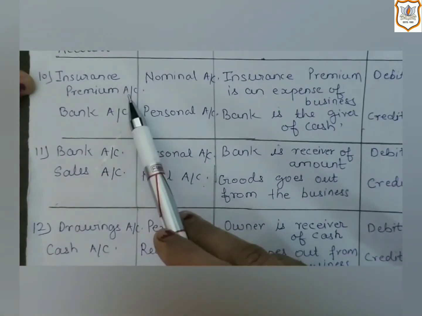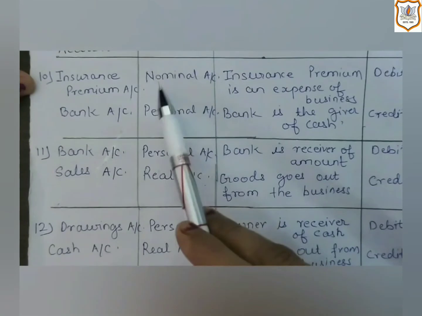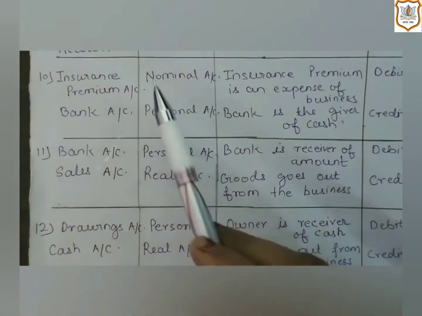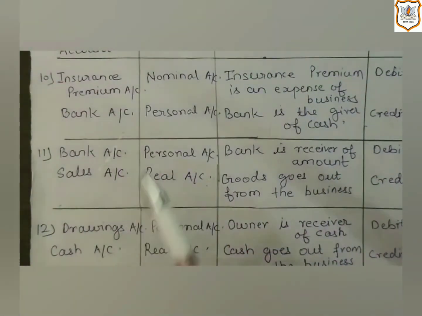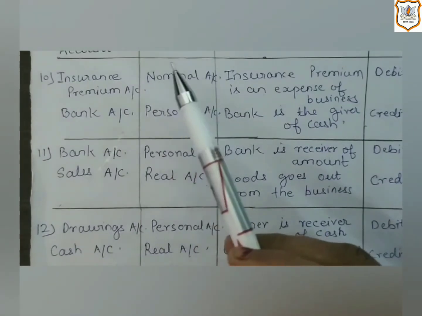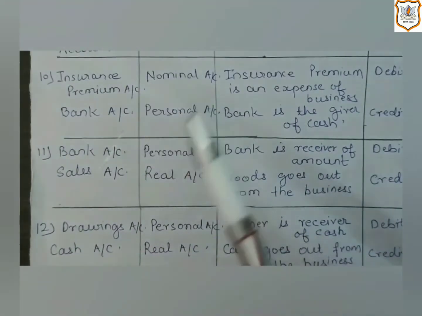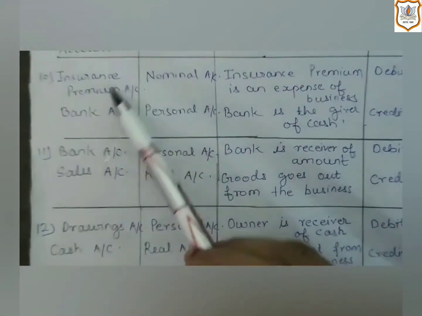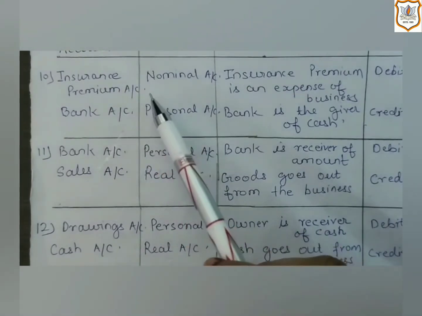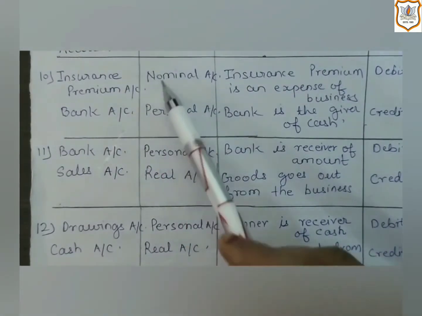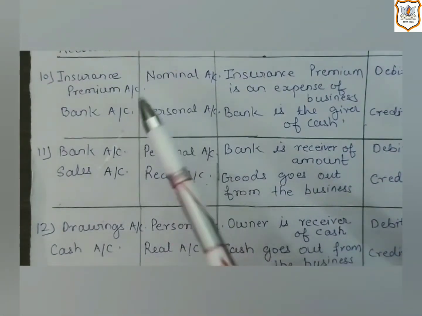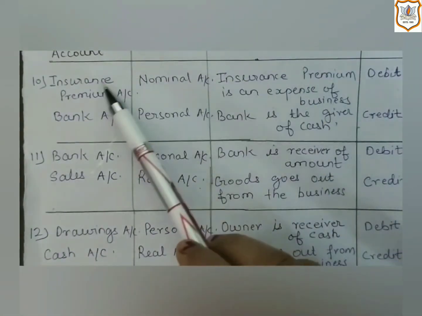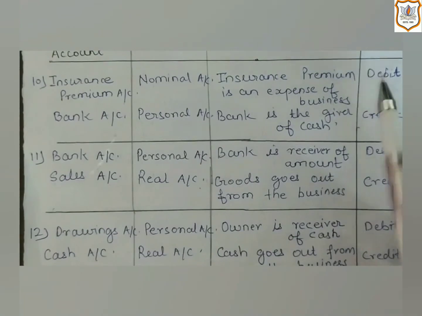For insurance premium account, we will apply the rule of nominal account, as it is a kind of expense for the business. Here the business must have taken the insurance policy for goods or maybe for something, so for that it must pay premium. So insurance premium is a kind of expense, and we will apply the rule of nominal account, which says debit all expenses and losses. So here insurance premium account will be debited.